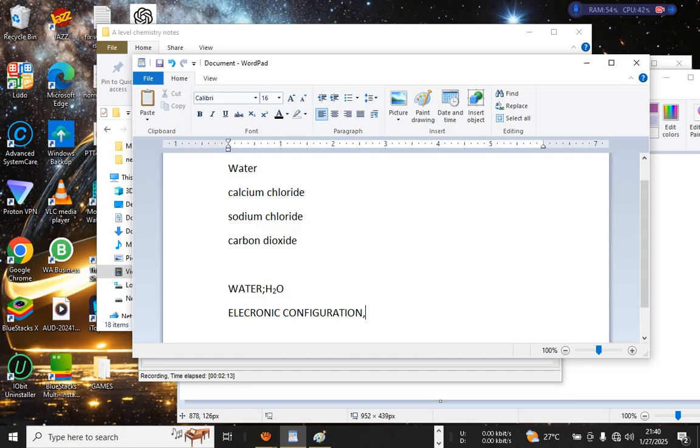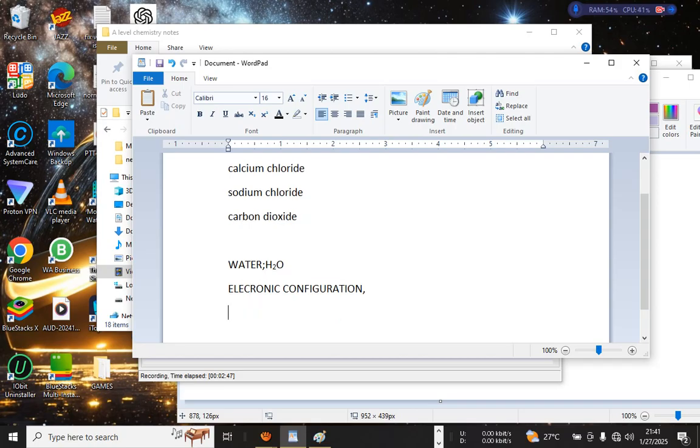A valence is usually the number of electrons present in the outermost shell. For instance, hydrogen has one electron in its outermost shell, so it has a valence of 1. Oxygen has two electrons in its outermost shell, so it has a valence of 2.